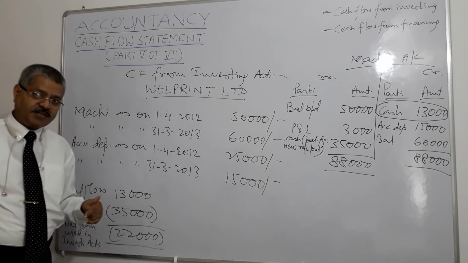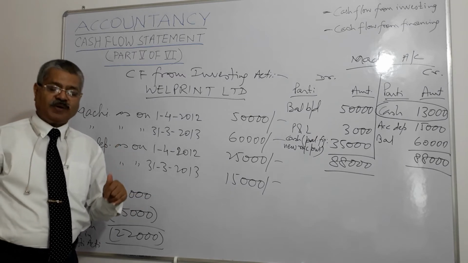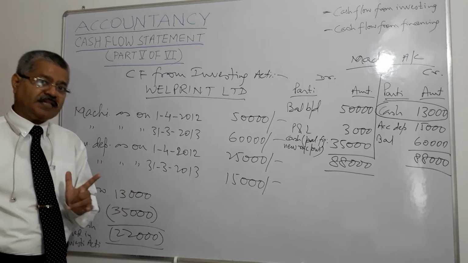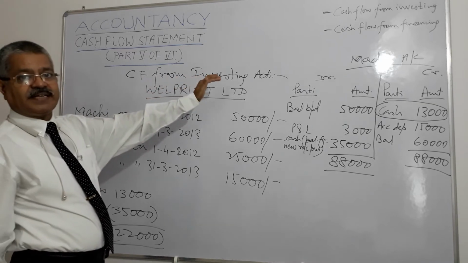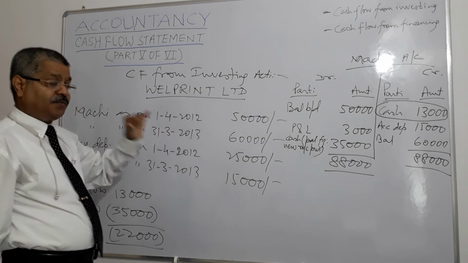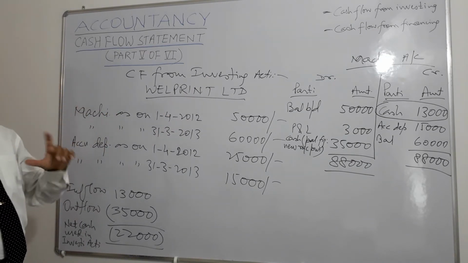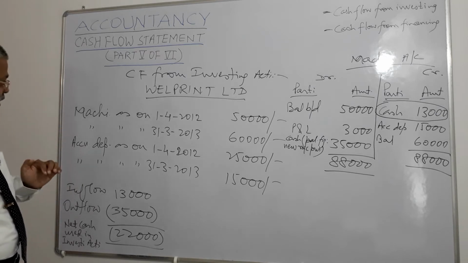Additional information is one machine costing 25,000 having accumulated depreciation of 15,000 has been sold for 13,000. So in order to know cash flow from investing activity in this case, we need to draw 2 accounts. One is machinery account, another is accumulated depreciation account, right?